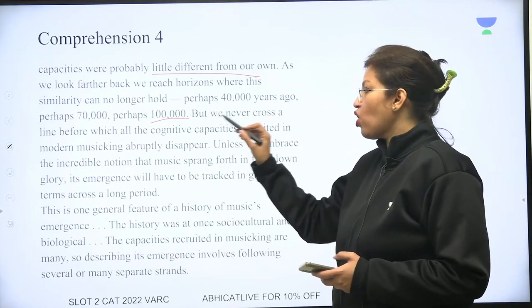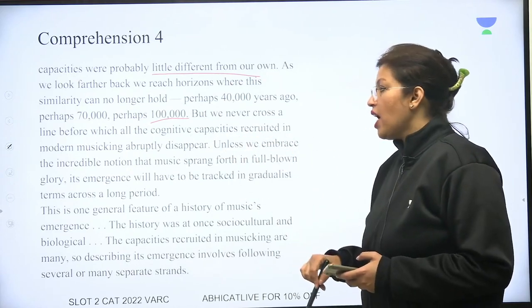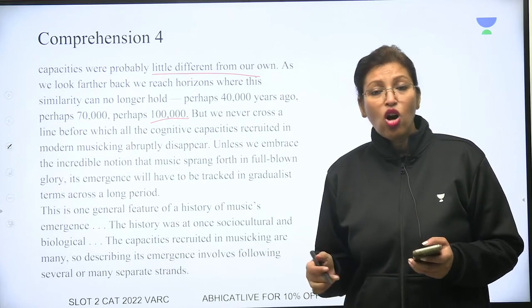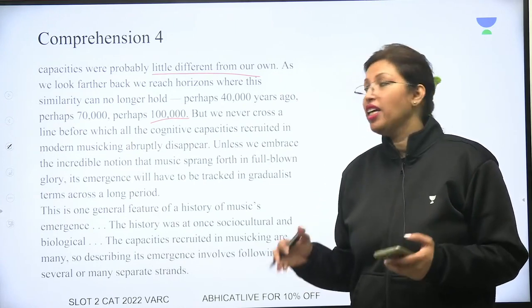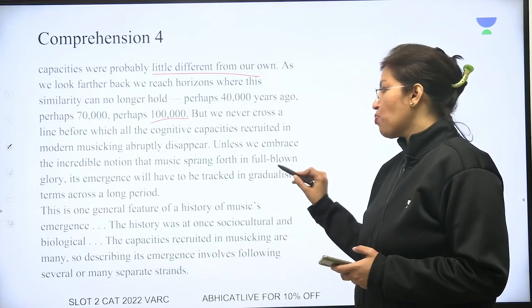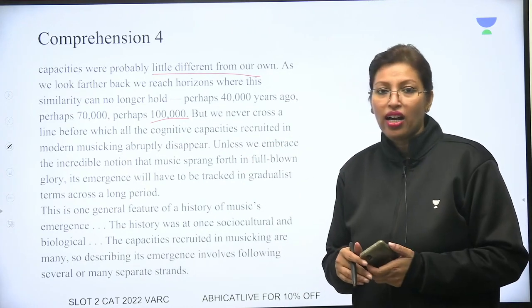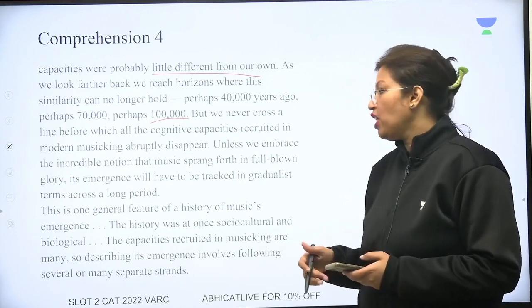But we can never cross a line before which all cognitive capacities recruited in modern musicking abruptly disappear. तो सारे cognitive abilities गायब हो जाए ऐसा नहीं है. Unless we embrace the incredible notion that music sprang forth in, मतलब if we imagine कि एक ही बार में सारा म्यूजिक पैदा हो गया, तब तो मान सकते हैं, वरना नहीं मान सकते.